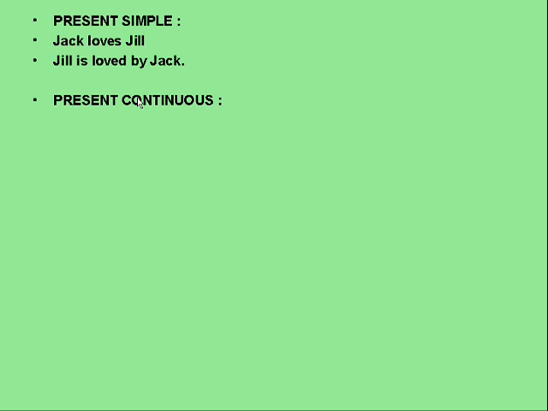Coming on to present continuous. Present continuous tells us that the action is going on right now, at the moment. A simple example based on present continuous: the principal is scolding the students. The principal is the subject, the students are the object, and the principal is scolding right now at this moment.